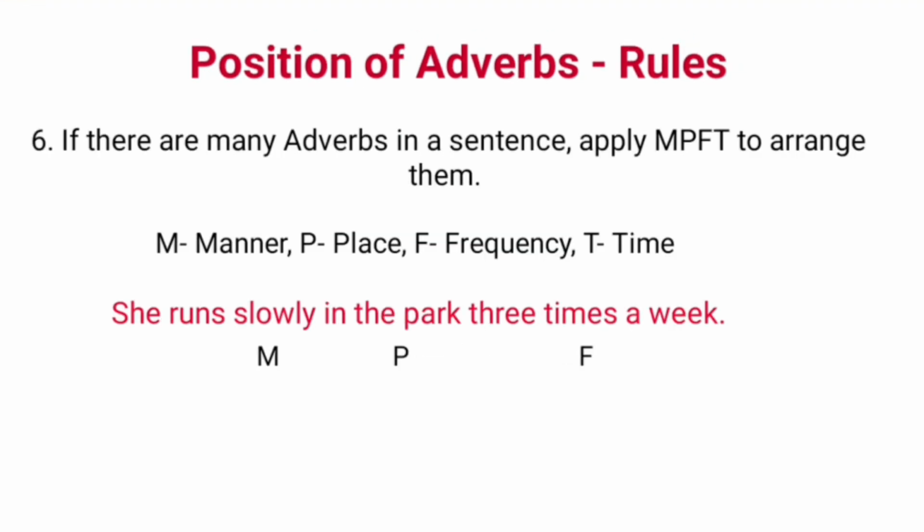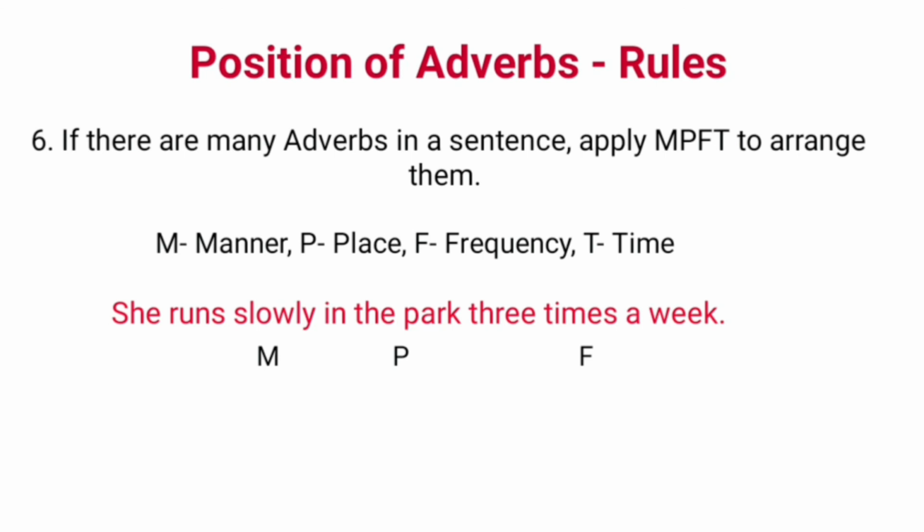Sixth rule is, if there are many adverbs in a sentence, apply MPFT to arrange them, where M stands for adverb of manner, P for adverb of place, F for adverb of frequency, and T for adverb of time. Look at the example. She runs slowly in the park 3 times a week.